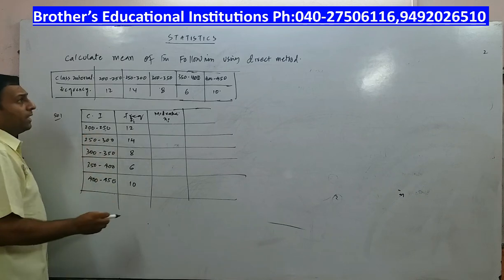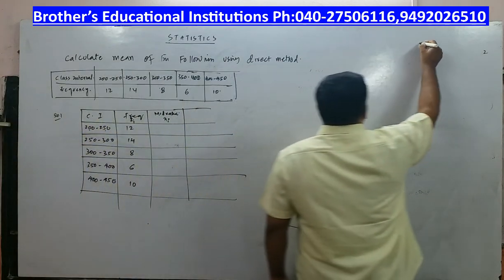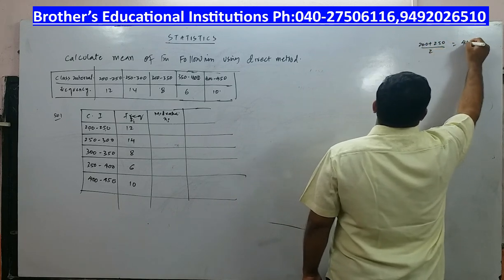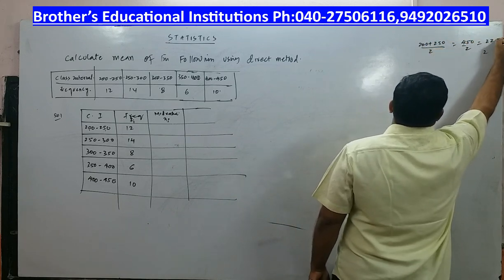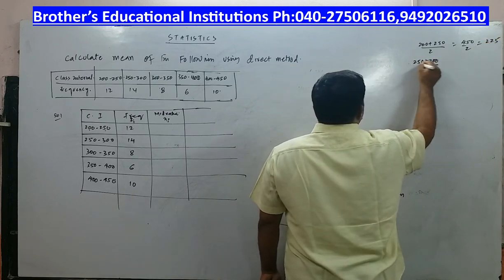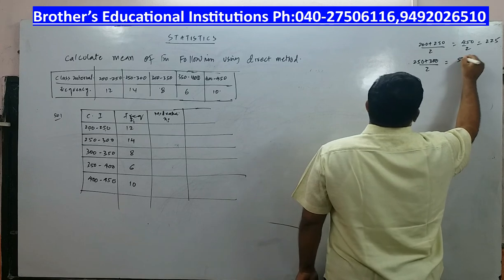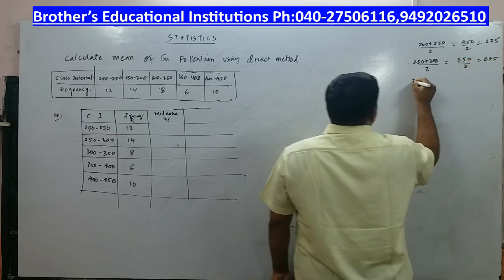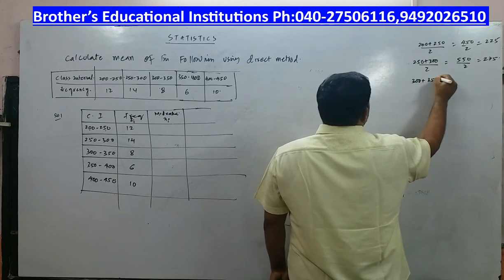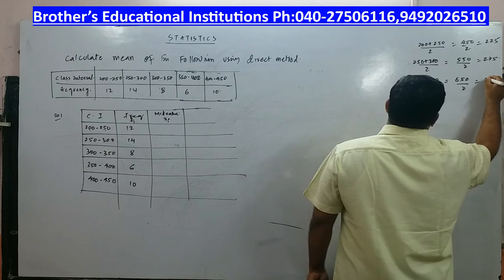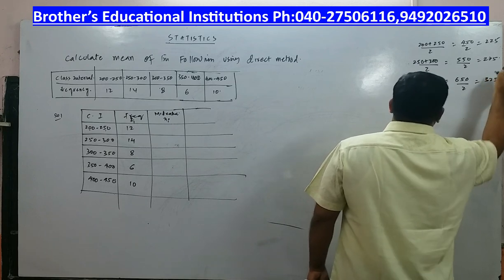In the rough work, I will calculate. 200 plus 250 by 2 is 450 by 2, which is equal to 225. Next, 250 plus 300 by 2, which is equal to 550 by 2. 550 by 2 is what? 275. Next 300 plus 350 by 2. 300 plus 350 is 650 by 2, which is equal to what? 325. Like that you can calculate.